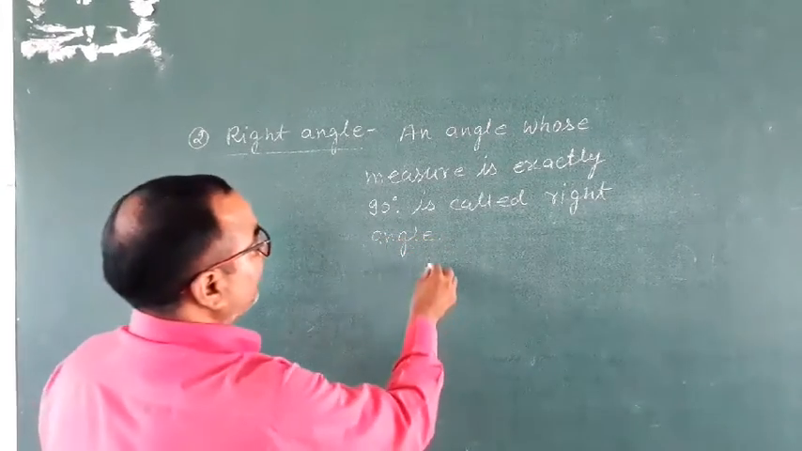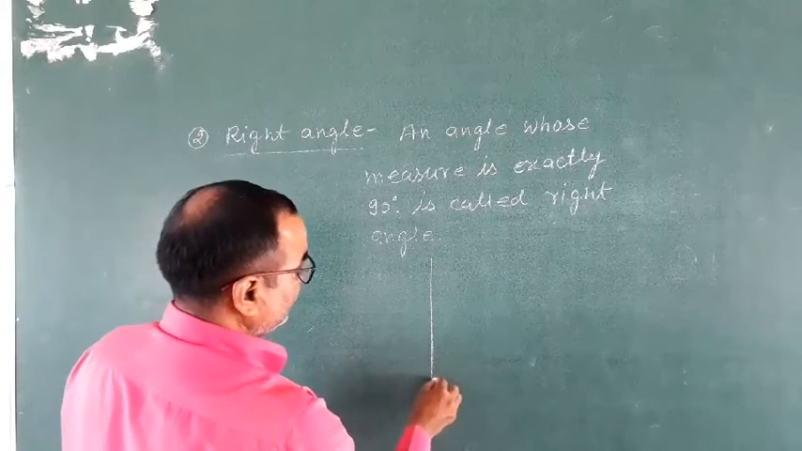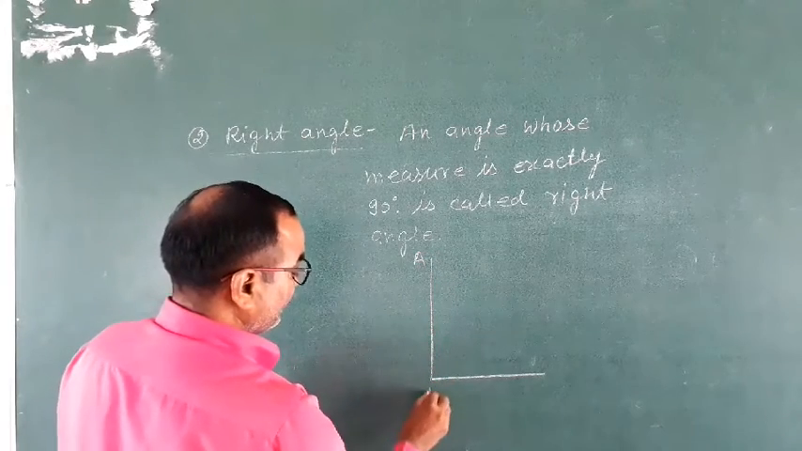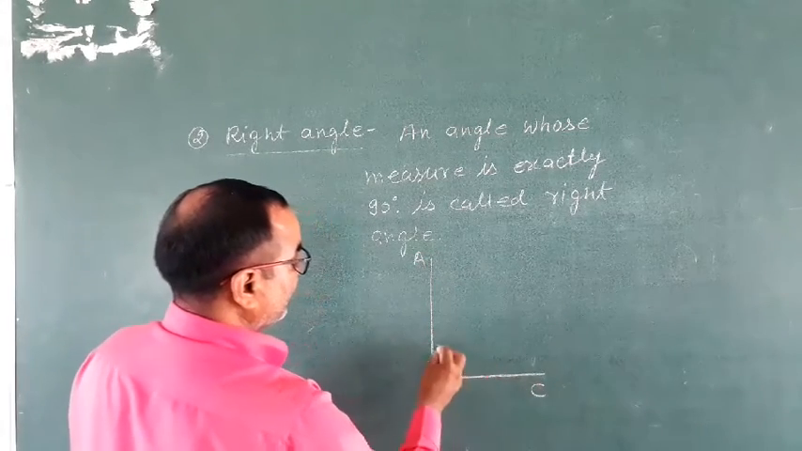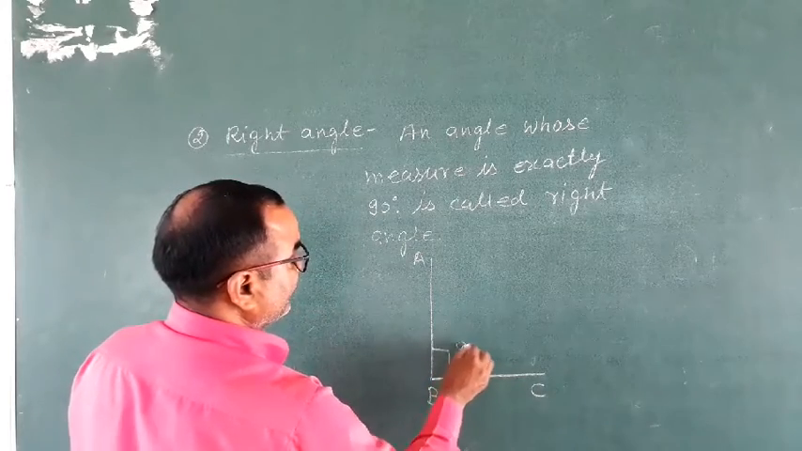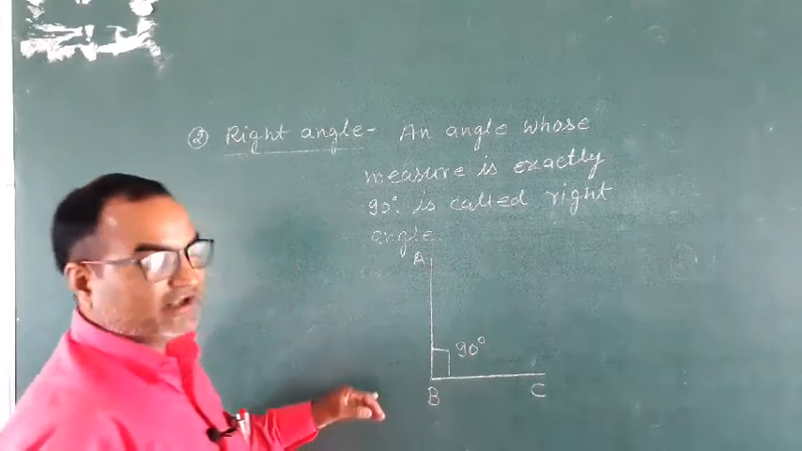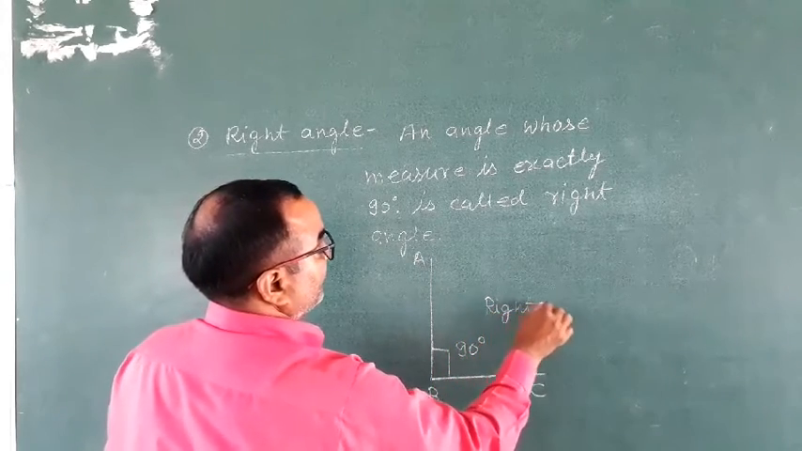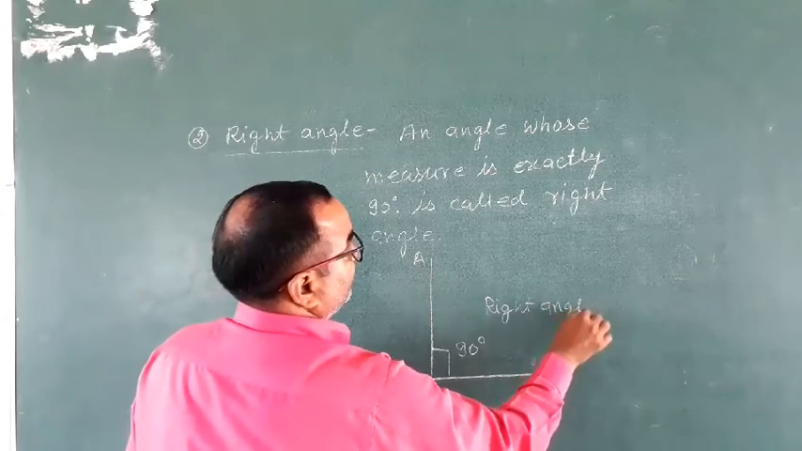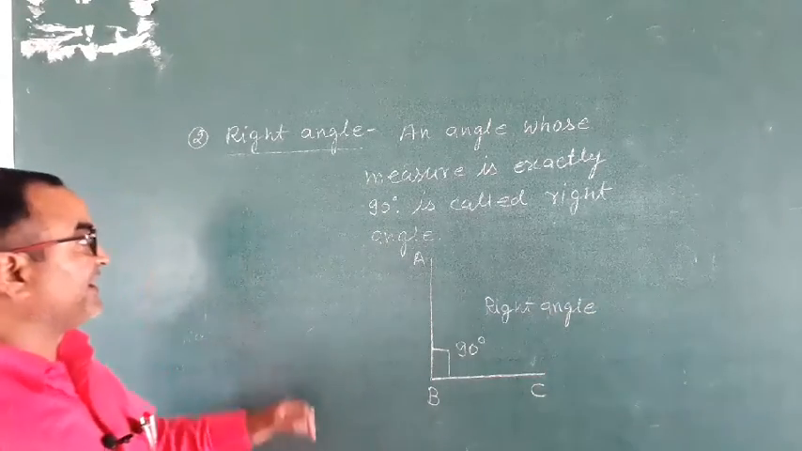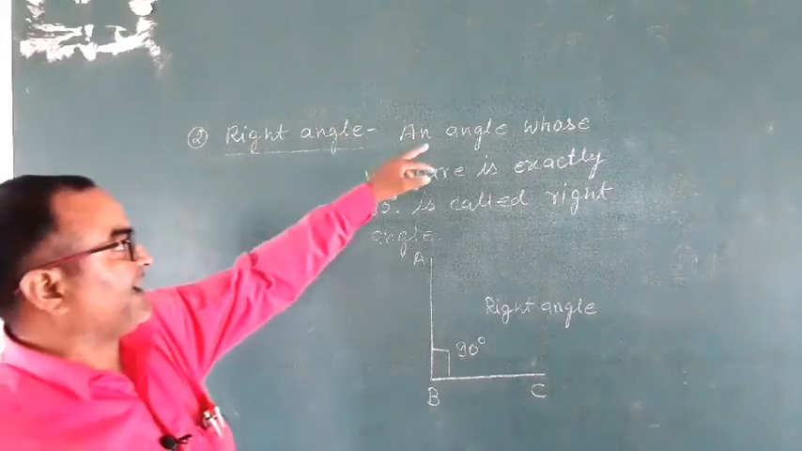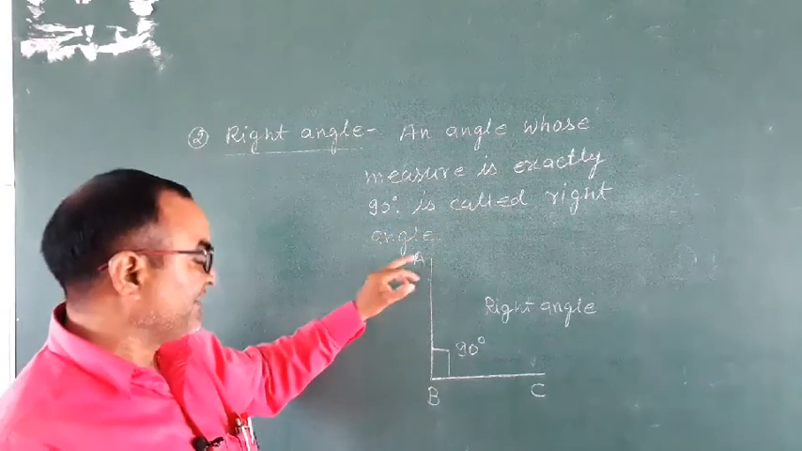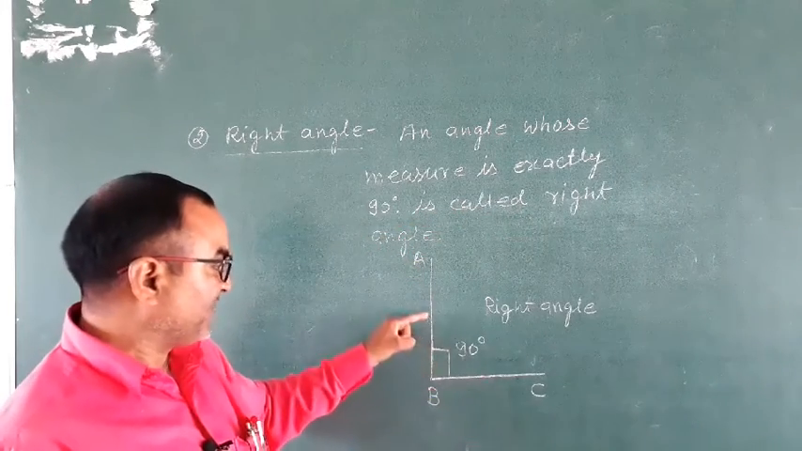Draw the figure of a right angle. This angle, this is A, B, C. This is exactly 90 degree. Then it is called a right angle. Once again, an angle whose measure is exactly 90 degree is called a right angle. This angle is a right angle, measure 90 degree.